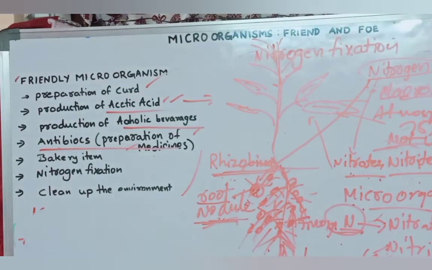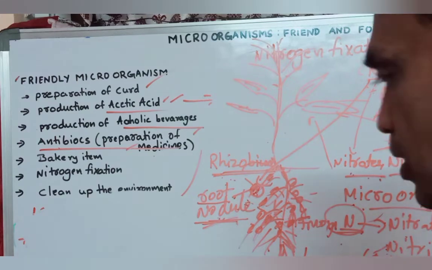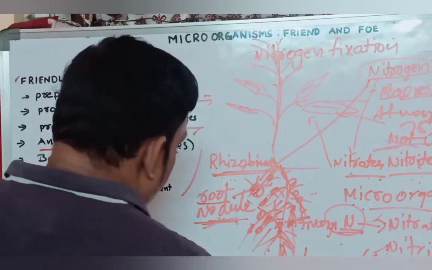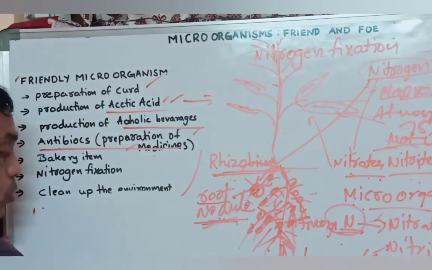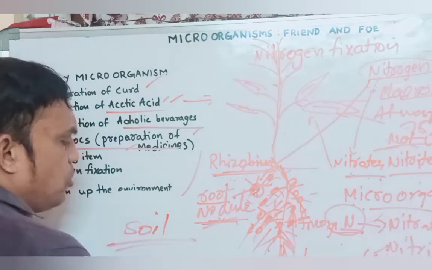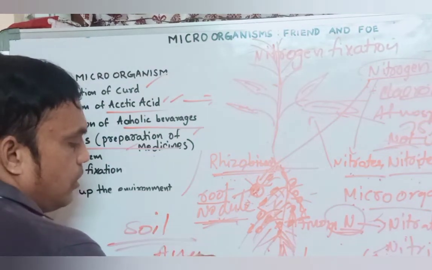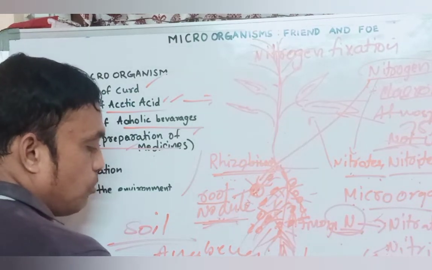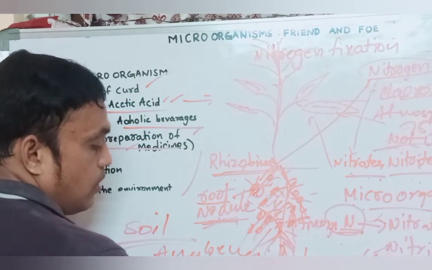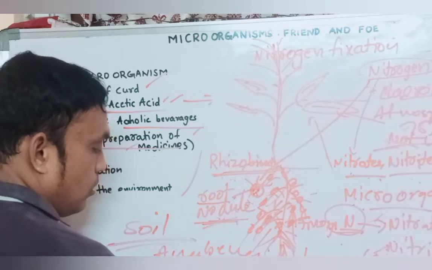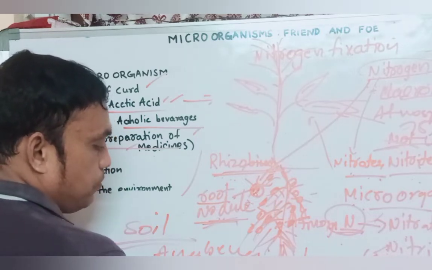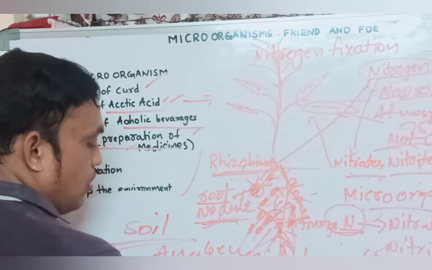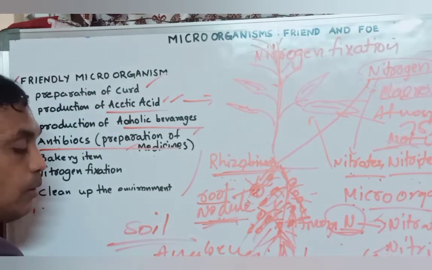Not only Rhizobium, but also Nitrosomonas, Anabaena, Azotobacter, and so many other bacteria are there. In soil, so many useful bacteria are there.